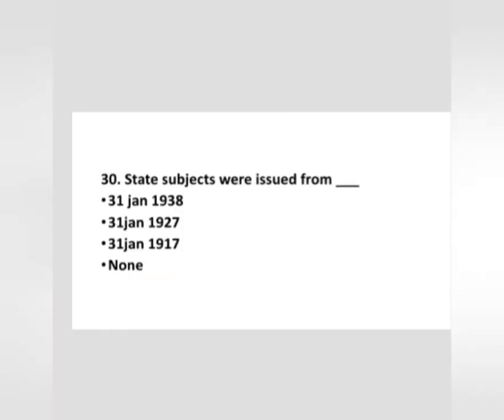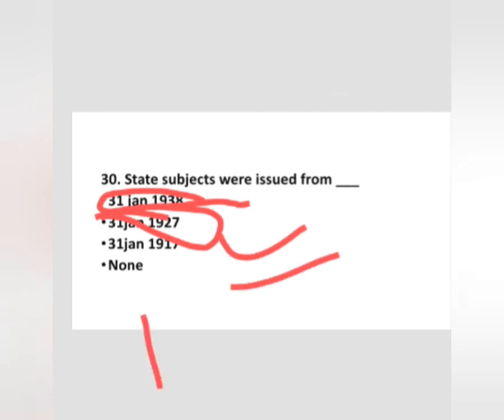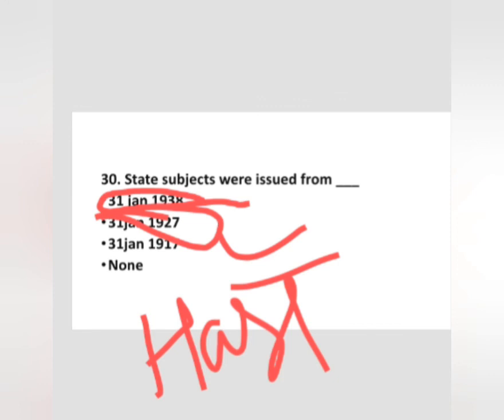Now question number 30, the last question. State subjects were issued from 31 January 1938, 31 January 1927, 31 January 1917. 31 January 1927, option number 2 is correct. And Hari Singh was the ruler at that time. In Hari Singh's rule, the High Court was also established and the J&K Bank was also established.